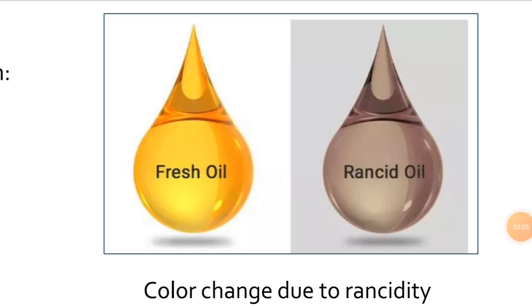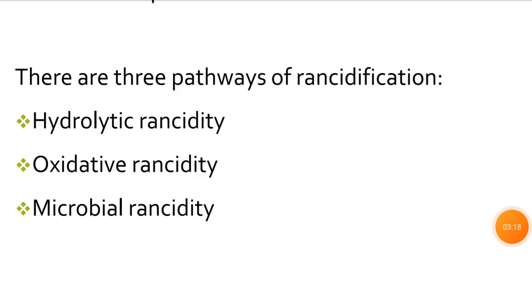From this figure we can also understand the change in color. Most fresh oils are yellowish in color, but after rancidity they become blackish in color, which is also objectionable in taste. There are three main pathways for rancidification. The first is hydrolytic rancidity, the second is oxidative rancidity, and the third is microbial rancidity, and one by one we can detail all of them.